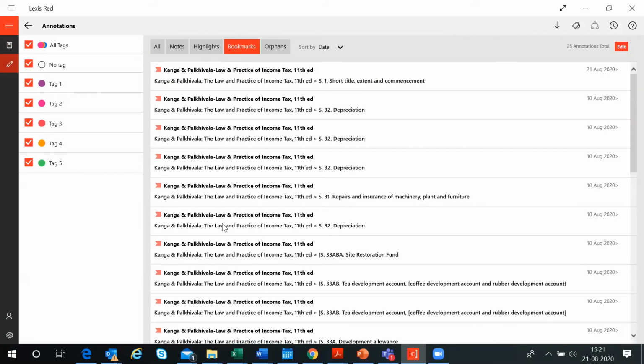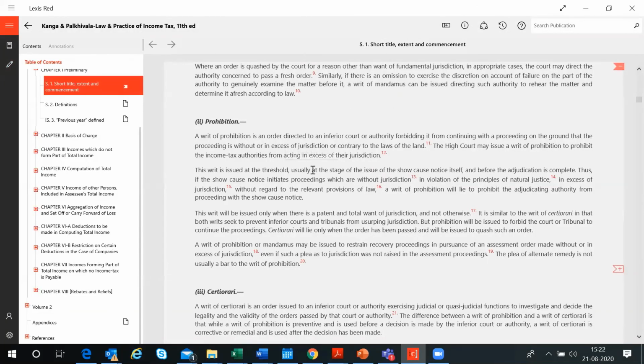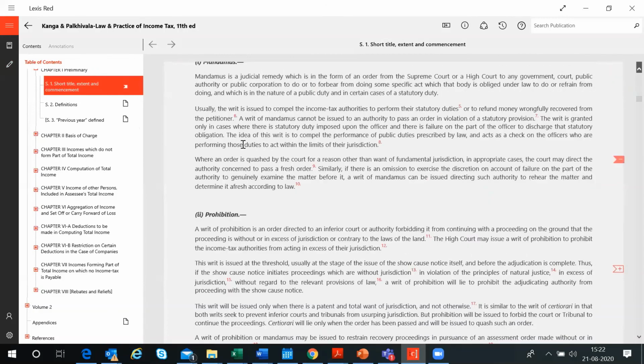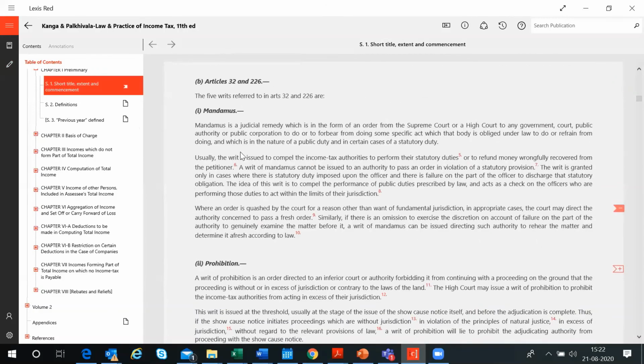Here it is giving me all the bookmarks that I have made. It is sorted as per date. If you want to sort it as per title, you can do that as well. So this is the current one which I bookmarked. I can just click in here and go directly to that portion of the book. So it takes me to that portion now. We were here, article 32. So it has taken me to that specific portion. This is how you bookmark and use it from there.